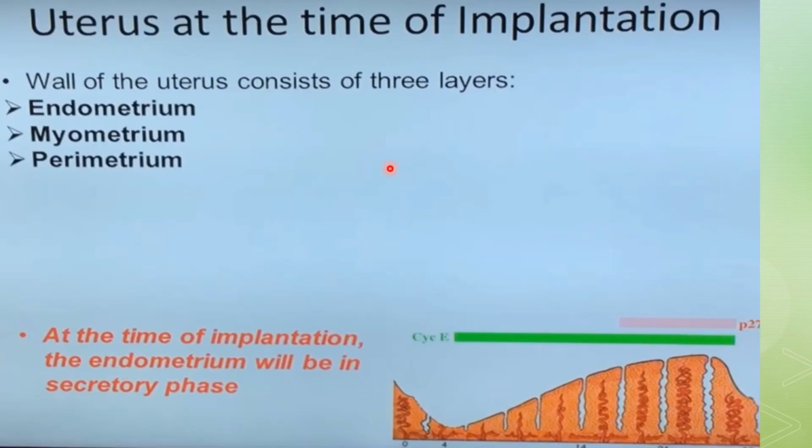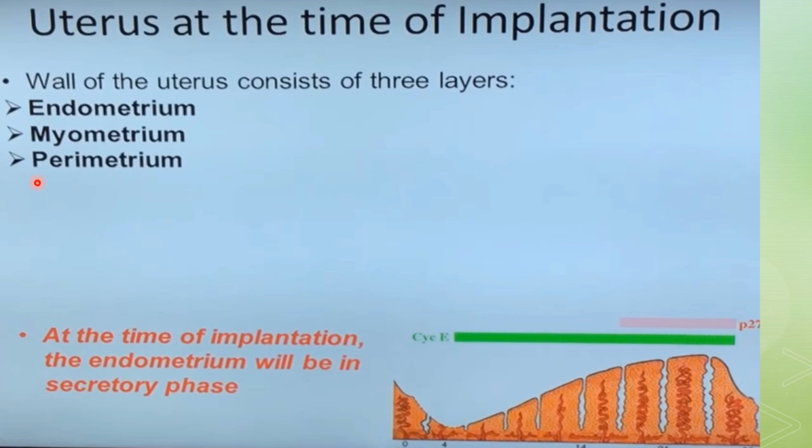What is going to happen with the uterus at the time of implantation? We know that the wall of the uterus consists of three layers. The innermost layer is the endometrium, then there is the muscle layer termed the myometrium, and the last layer is called the perimetrium.